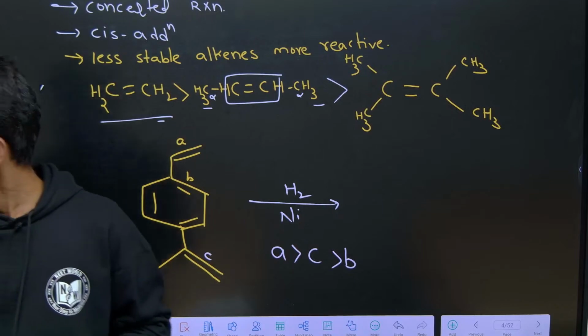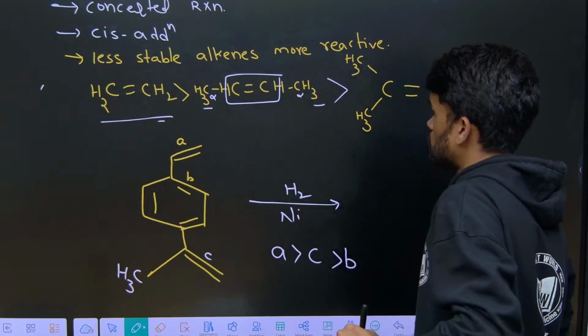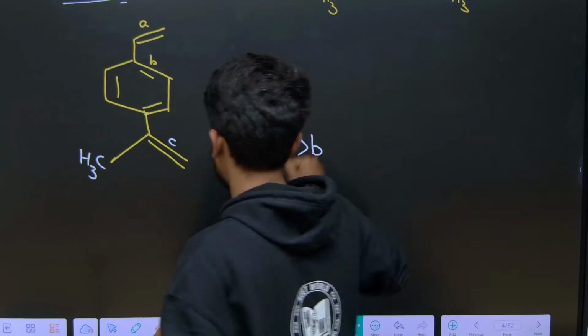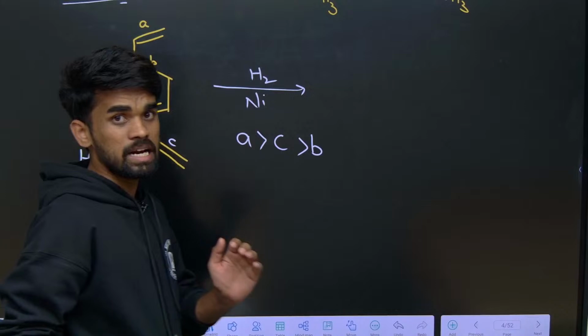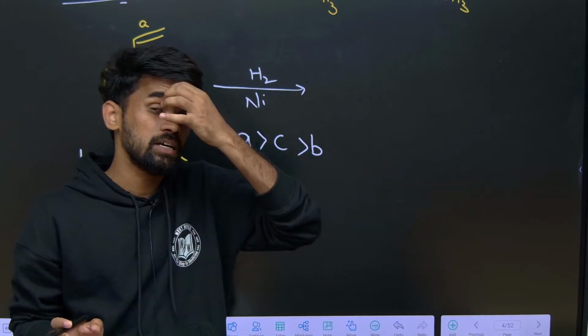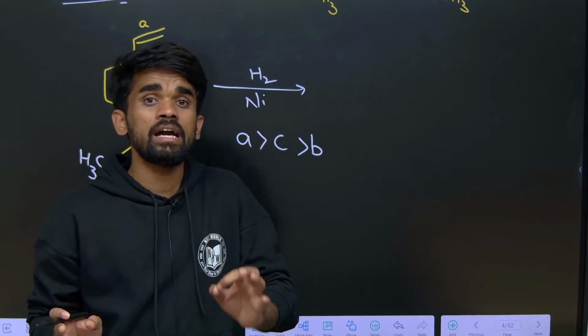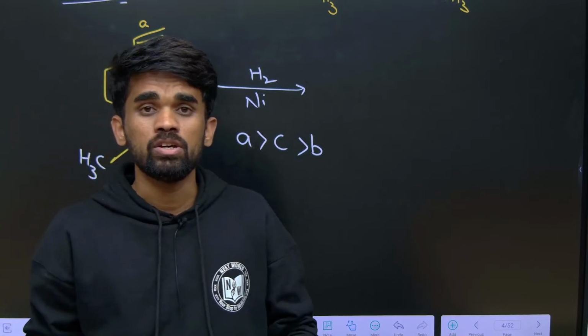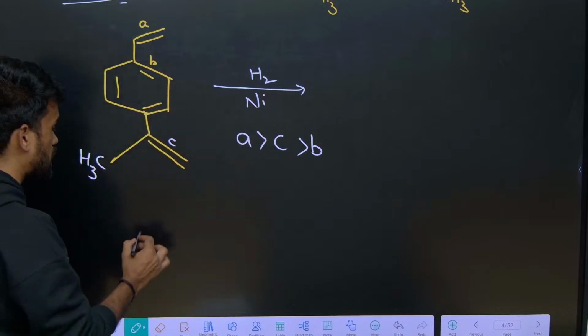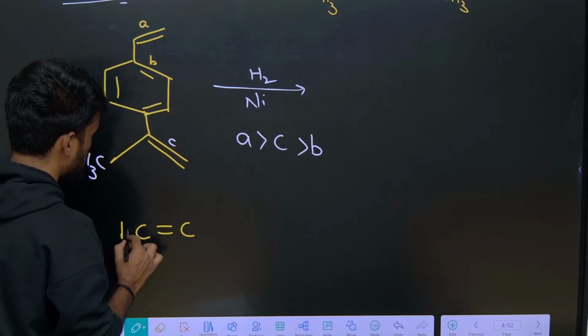Okay, the next thing, here one more thing you have to observe. What I told you is that in the Sabatier-Senderens process, we are using alkenes and we are preparing alkanes. So in this method we cannot prepare methane, because the simplest alkene possible is ethene, right?